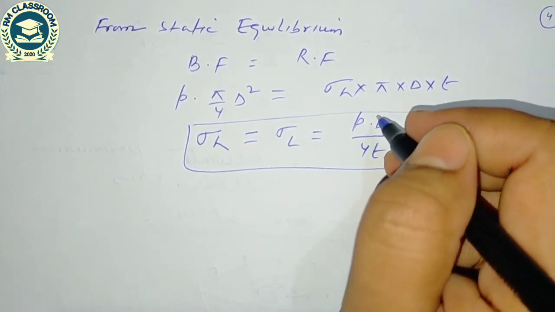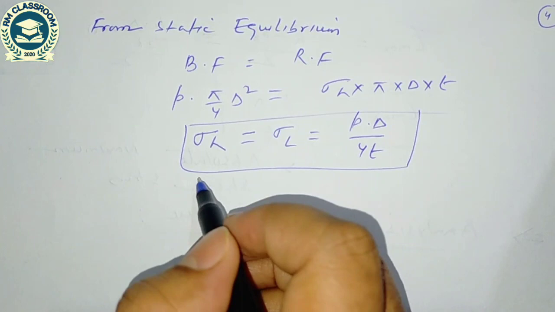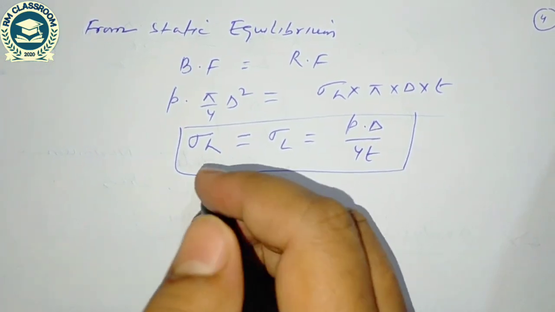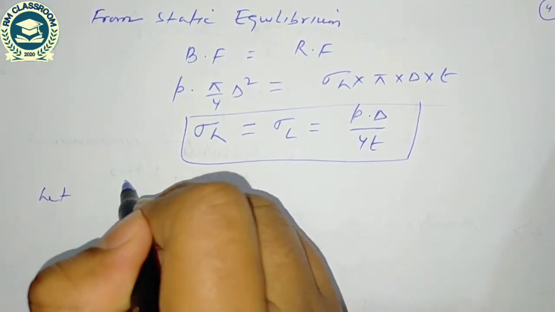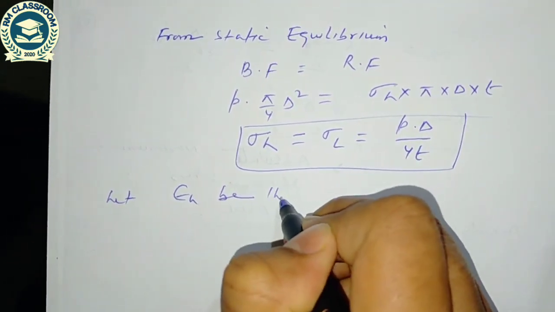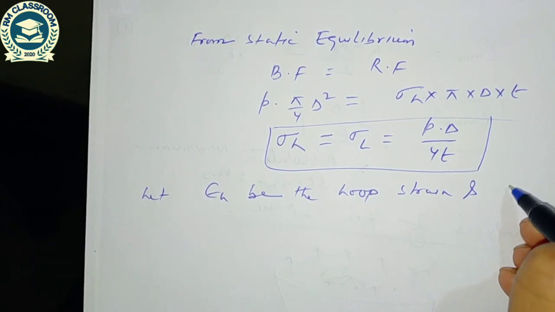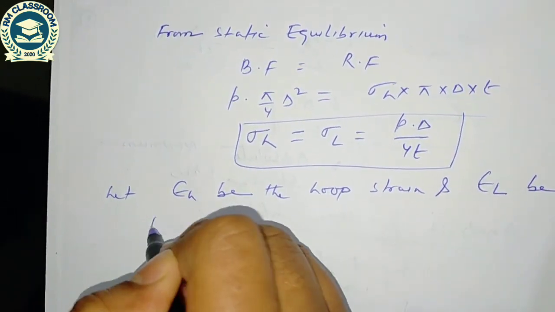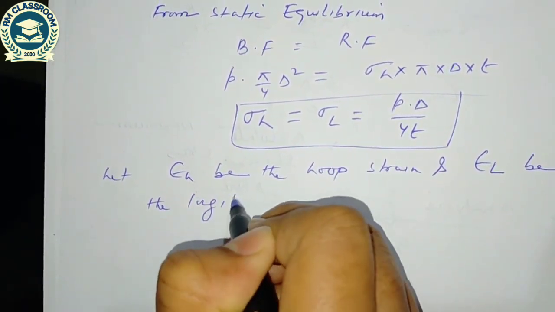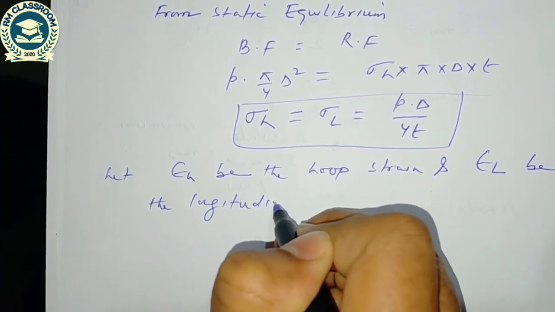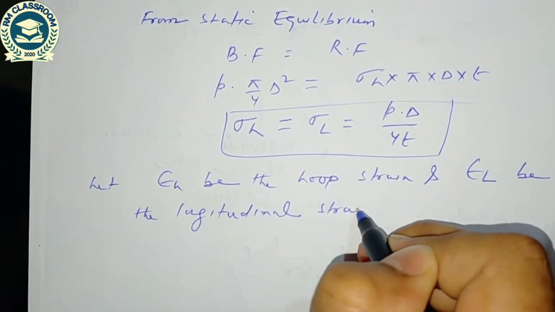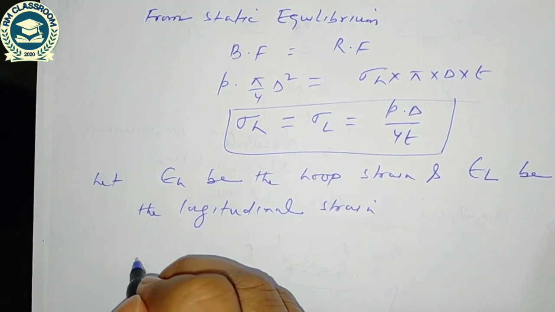So if I compute the value of hoop strain and longitudinal strain, let epsilon h be the hoop strain and epsilon L be the longitudinal strain. The magnitude of these two will be same.